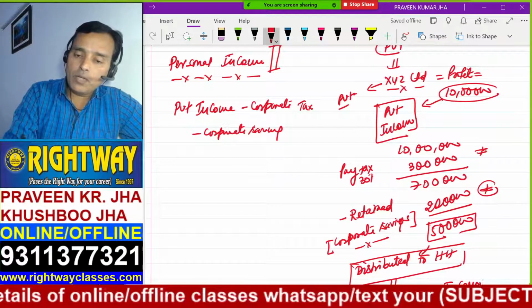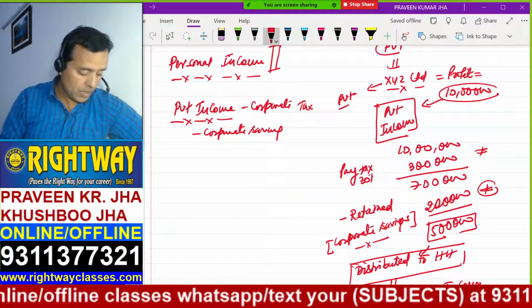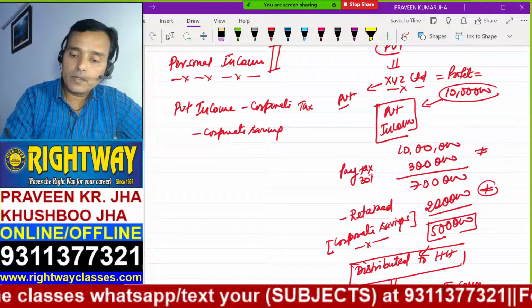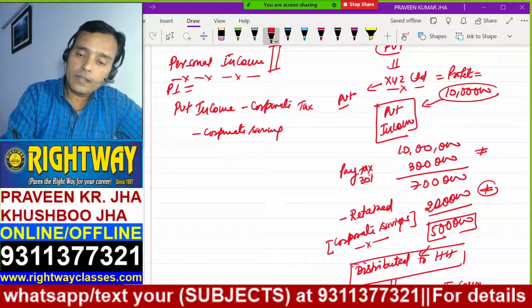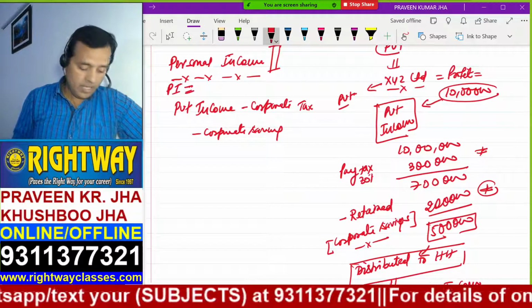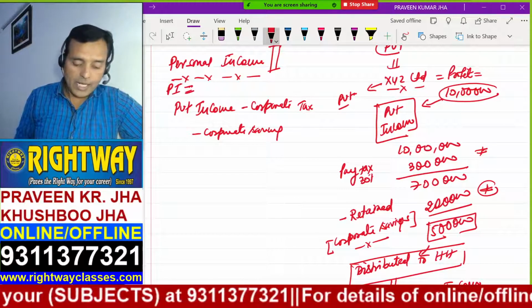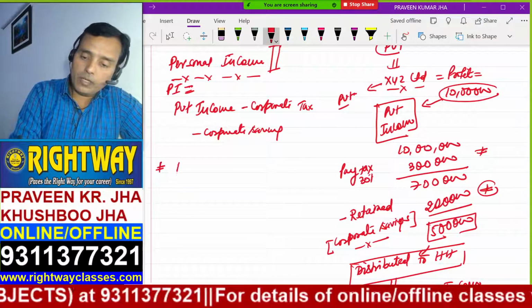This is how you can calculate personal income, not private income. This is personal income, PI. But this is not the last calculation. The last one is personal disposable income.